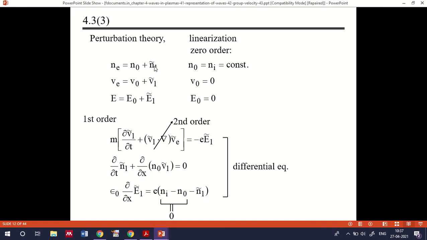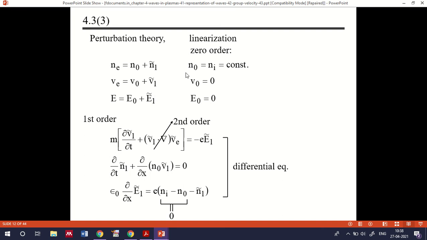This term we take as a perturbation applied to the electron density value. So we are giving a small perturbation, a small disturbance to the waves, that is a small oscillation. So you can see that there will be a small change in number density, then corresponding to that a small change in velocity can be observed, and corresponding to that a small change in electric field can also be observed.